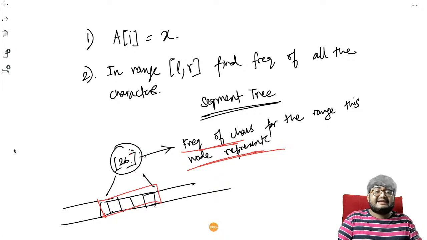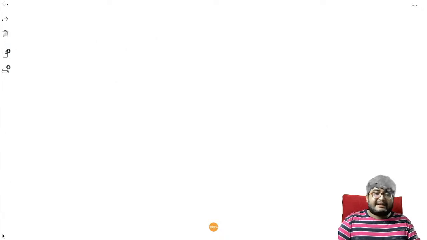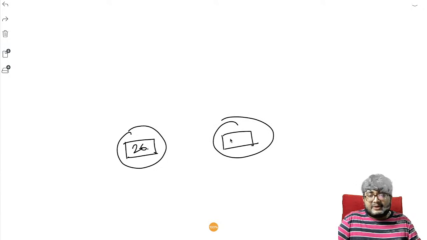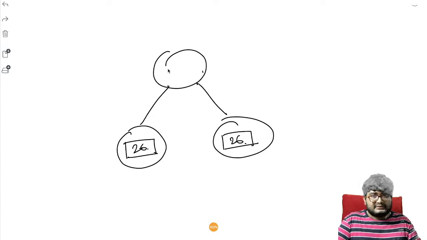Now, the second thing is, how do we combine two nodes? Because in a segment tree we combine two nodes to form the root node. We have this one that contains the frequency array of size 26, and we have this one that contains the frequency array of size 26. They need to be combined into their root node. Again, what will this root node contain? This root node also represents a range, right?